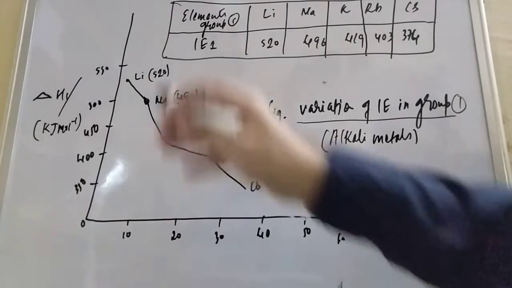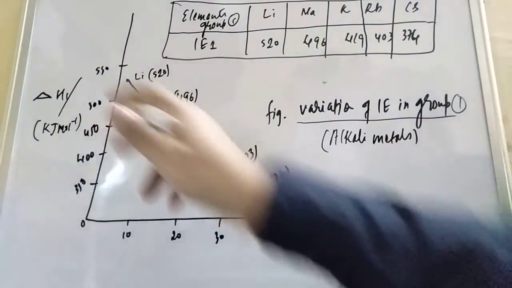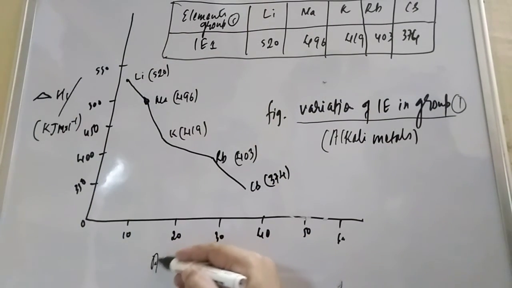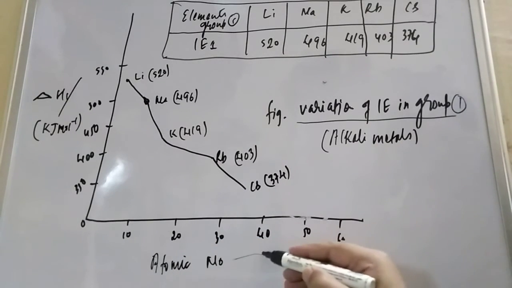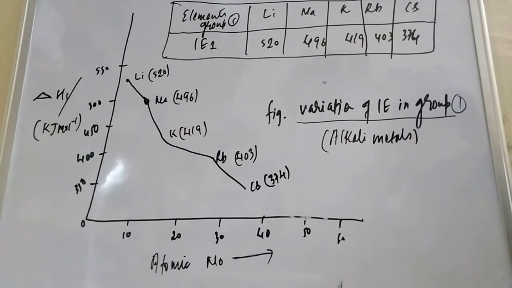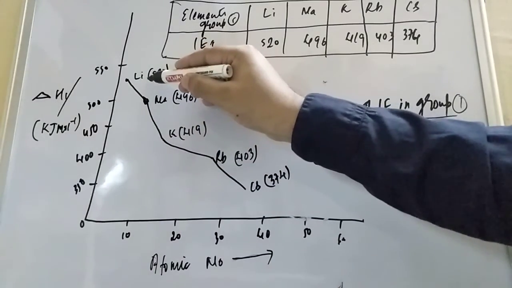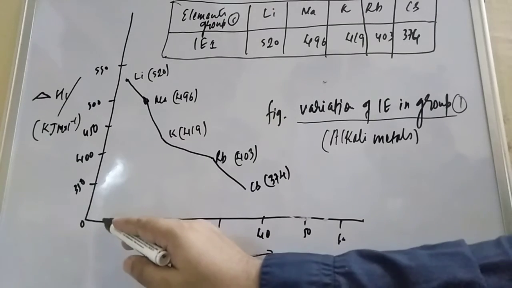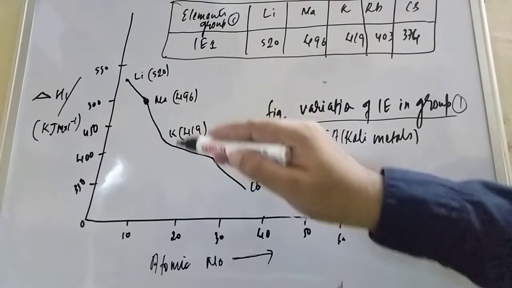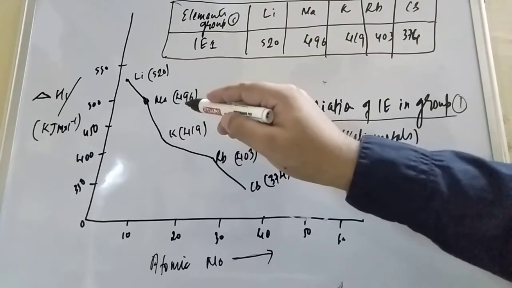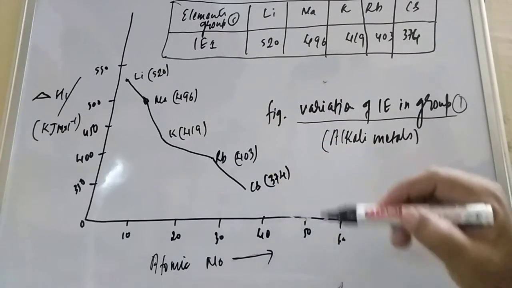Here I am giving a graphical representation, student. On one side we are representing the ionization enthalpy, and on the bottom side the atomic number. Try to understand, student, when the atomic number increases down the group, ionization enthalpy decreases. In case of lithium, lithium is the smallest size, student, and the atomic number is 3. So here is the smaller size, higher ionization enthalpy. The ionization enthalpy of lithium is 520, sodium 496, potassium 419, rubidium 403, and cesium 374.